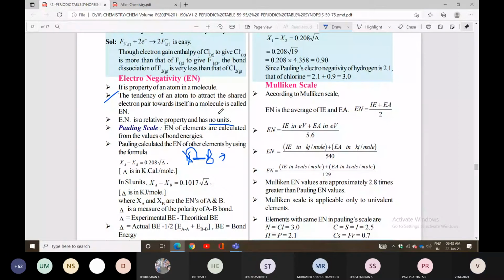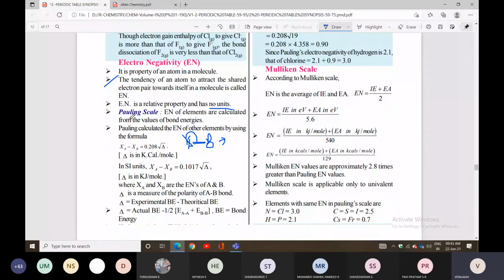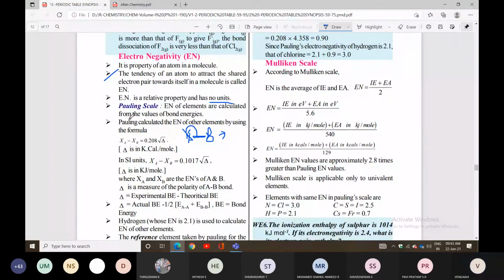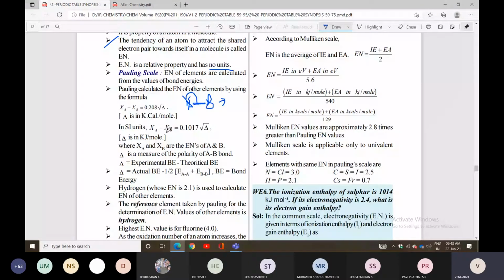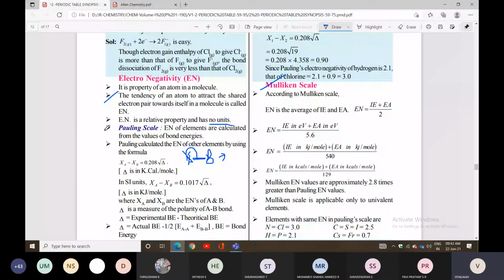So electronegativity of elements is calculated from the values of bond energy with the help of the Pauling scale. And there is one more scale, the Mulliken scale. With the help of these two scales, electronegativity is measured. So there are no units for electronegativity.